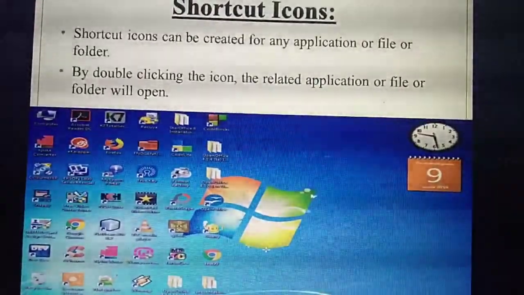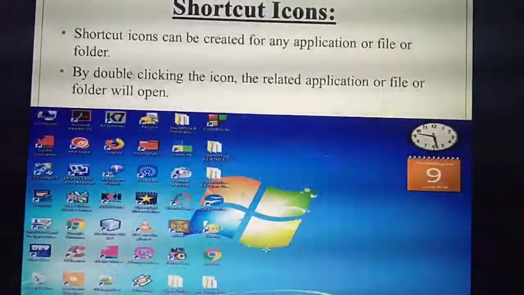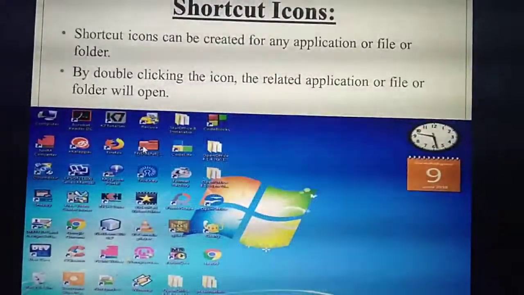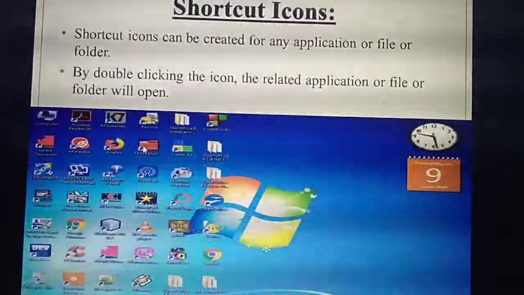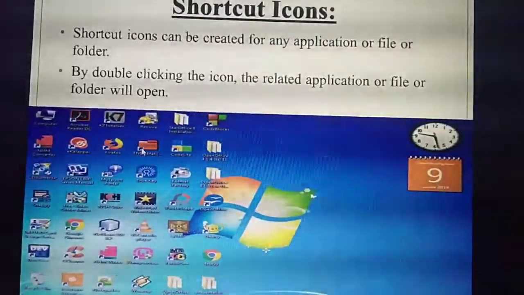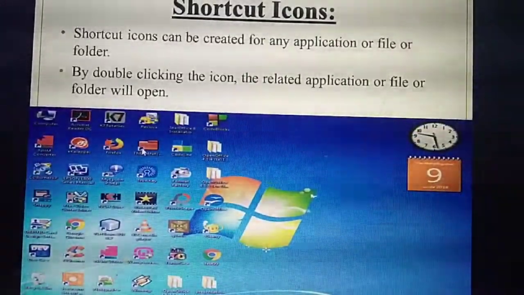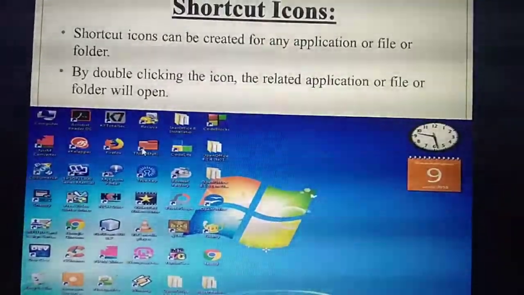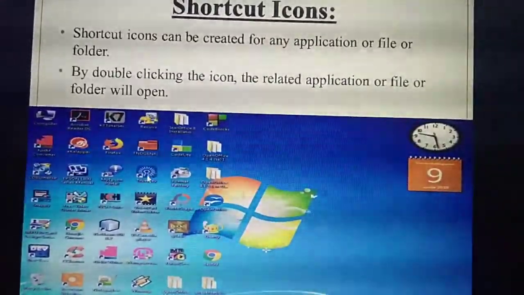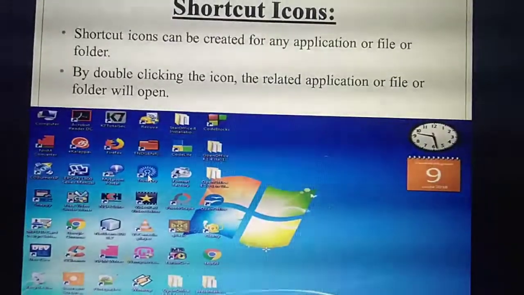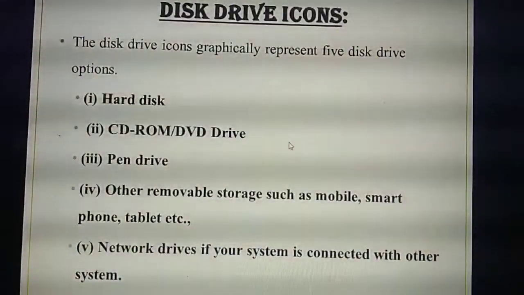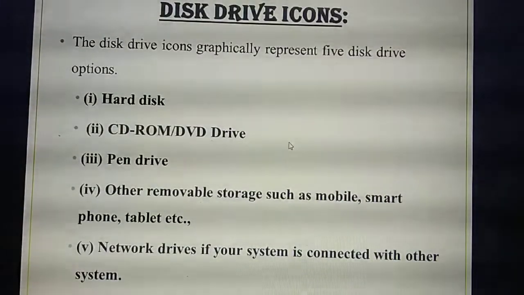Any application or any program or any file or any folder, you can create this shortcut. So how do you open the shortcut? For example, I need to open this one, just double click this one. If you open a particular shortcut file, you need to press which one? Double click. So if you double click the particular folder or icon, the particular file will open. Understand?